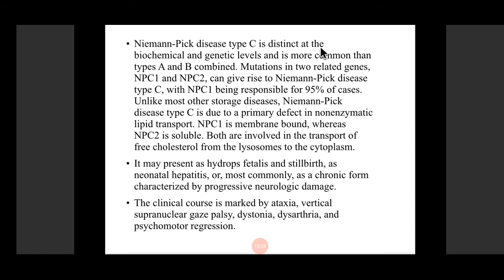Children with Niemann-Pick disease can present with hydrocephalus or stillbirth, neonatal hepatitis, or most commonly as chronic progressive neurological damage. The clinical course is marked by ataxia, vertical supranuclear gaze palsy, dystonia, dysarthria, and psychomotor regression. These are all CNS symptoms. There is mainly CNS damage in Niemann-Pick disease.